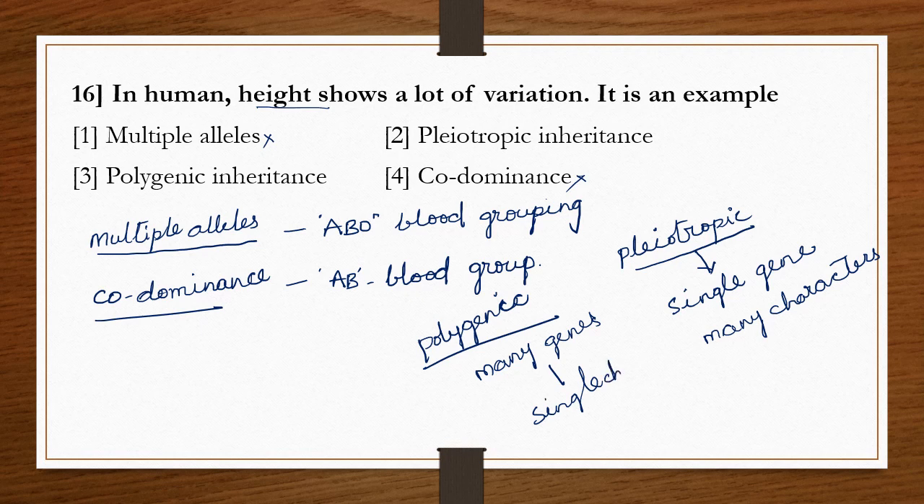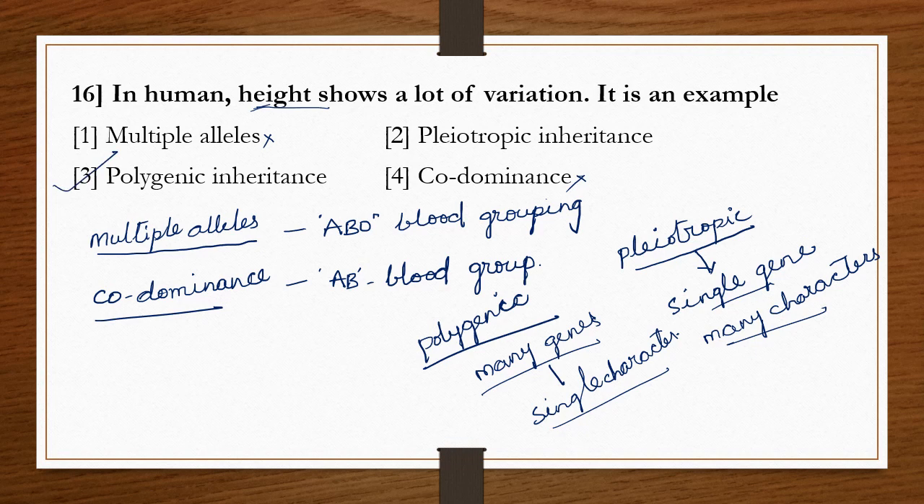A single gene represents many traits in pleiotropy. Many genes represent a single trait in polygenic inheritance. So here the trait is height. There are a lot of variations in height, but many genes regulate that single trait. The trait is height, maybe with variations. So these variations in height are an example of polygenic inheritance.